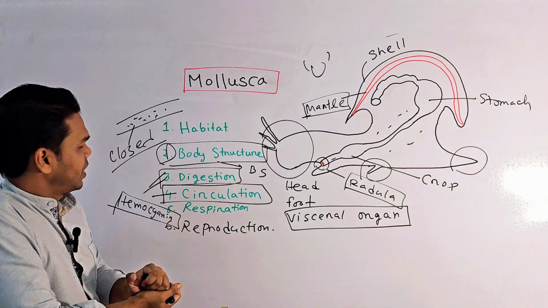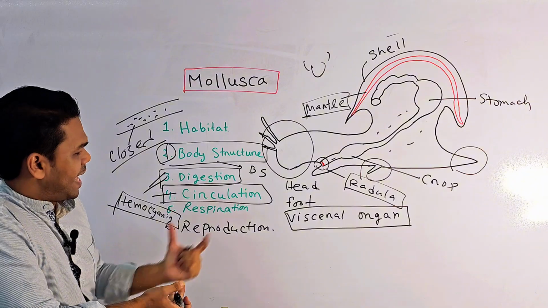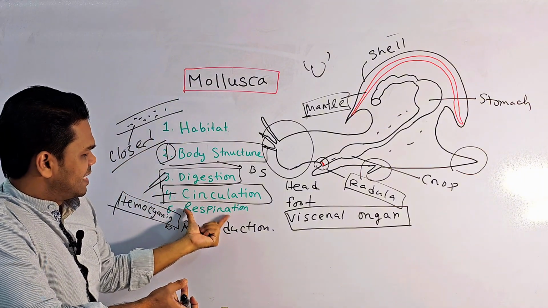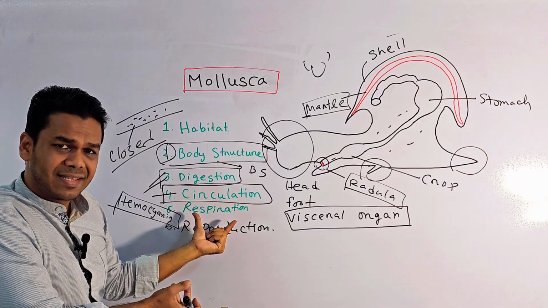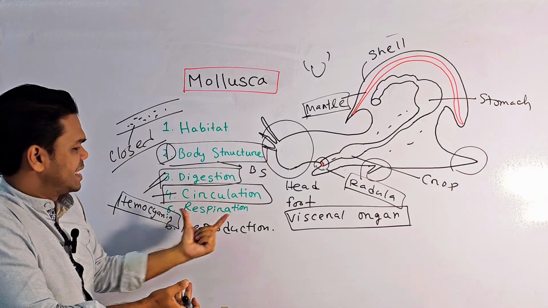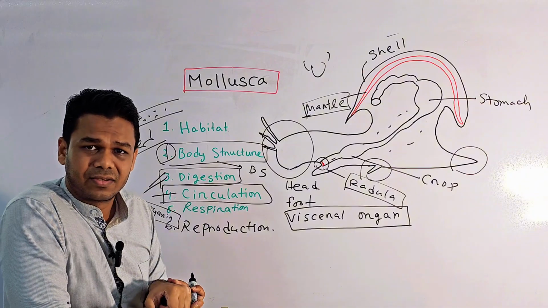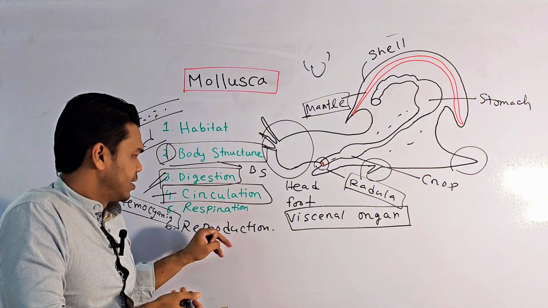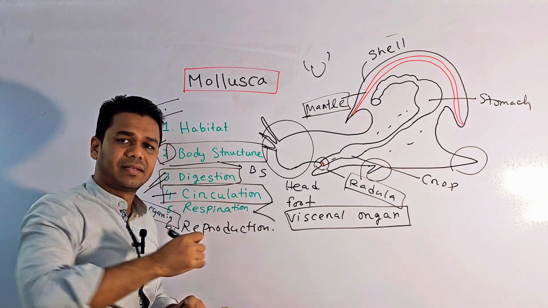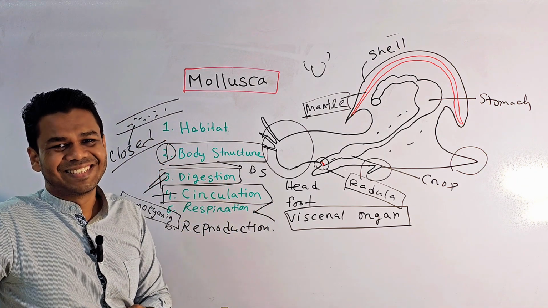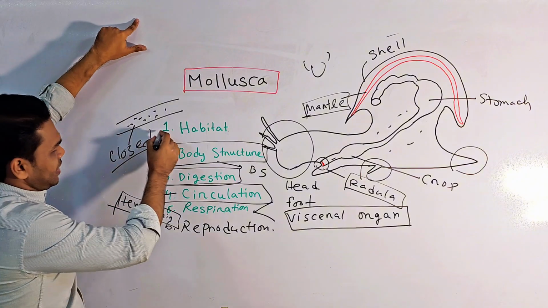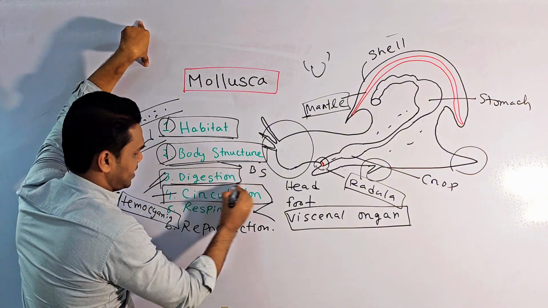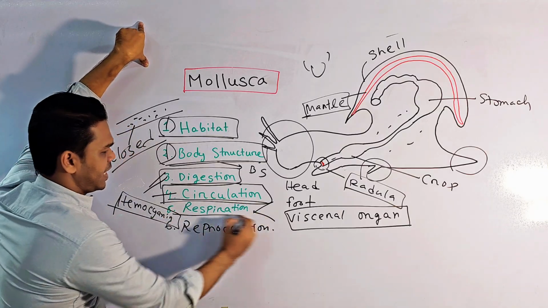And for respiration, aquatic mollusks respire by gills, and terrestrial mollusks respire by lungs or the body surface. So respiration can be done by gills or by lungs. I think you understand the topics of habitat, body structure, digestion, circulation, and respiration.